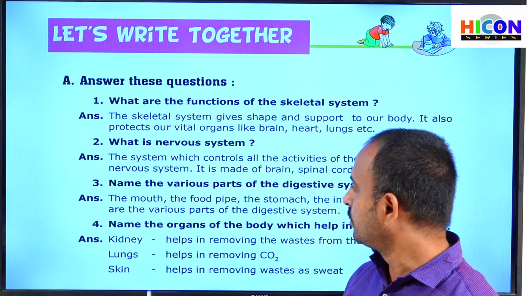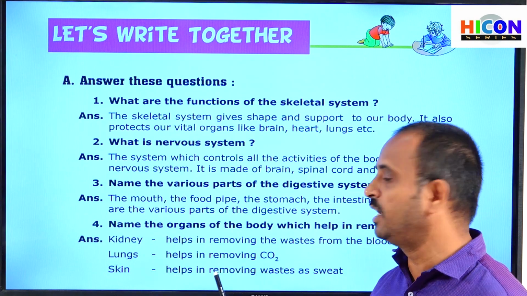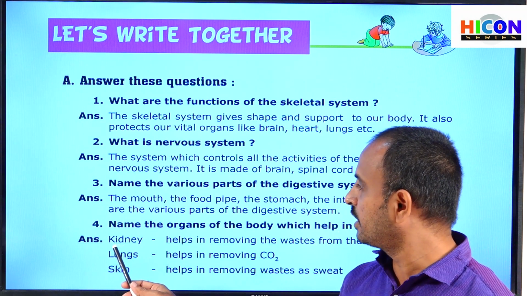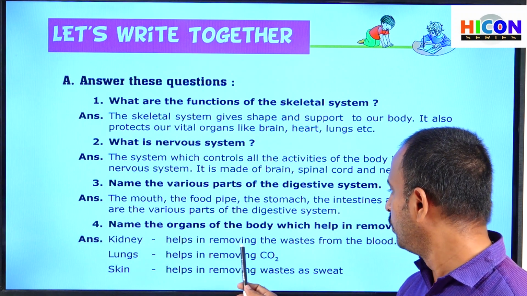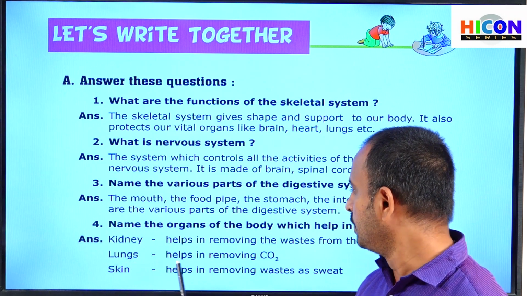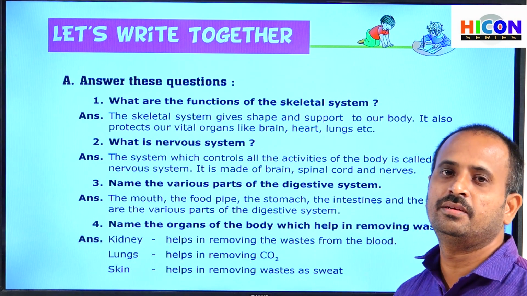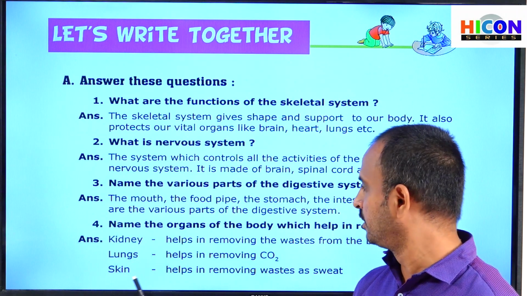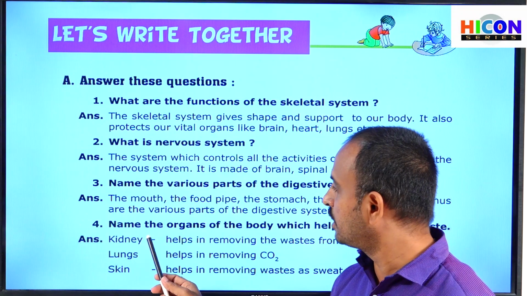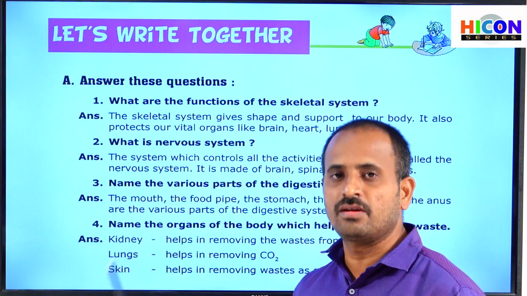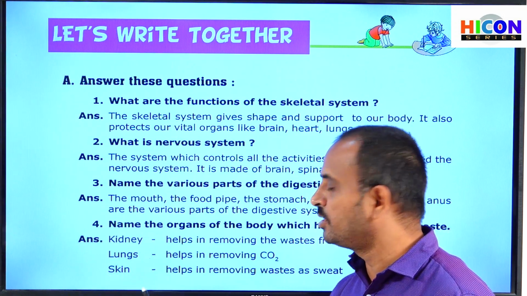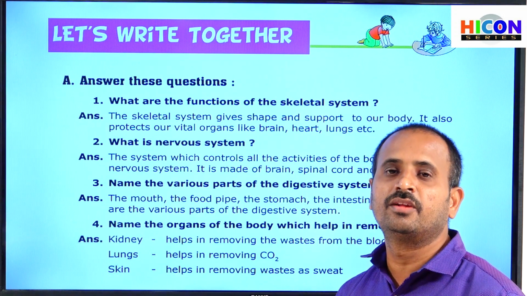So let us see. Name the organs. Which organs will help in removing wastes? The first organ is the kidney, which helps in removing the wastes from the blood. Next, the lungs help in removing carbon dioxide. And the third one is the skin, which helps in removing wastes. So generally children, these are the three excretory organs. These organs will send out the waste material from our body.